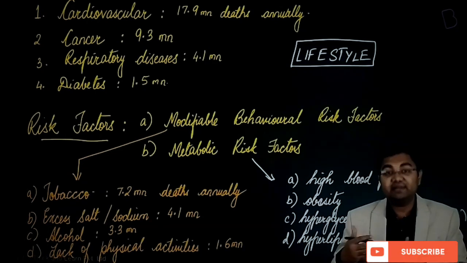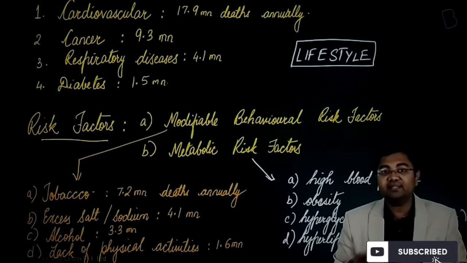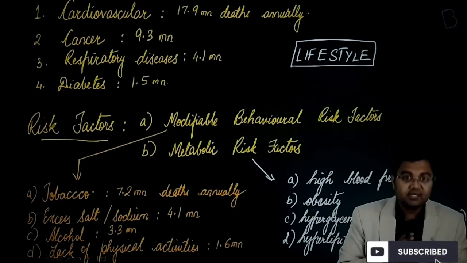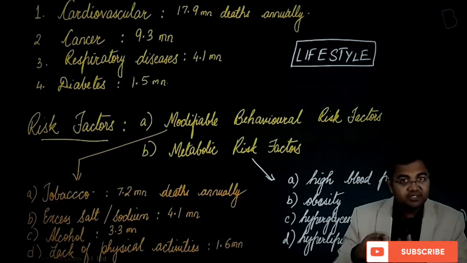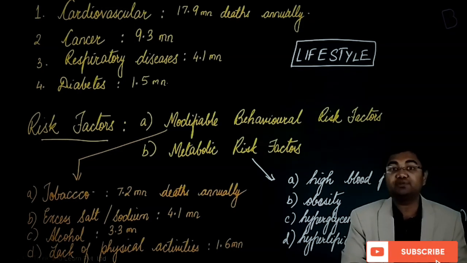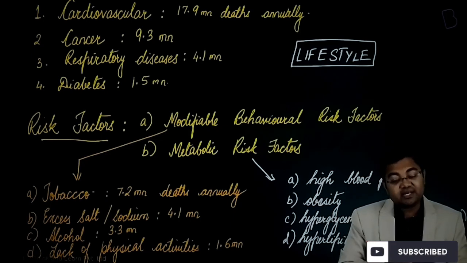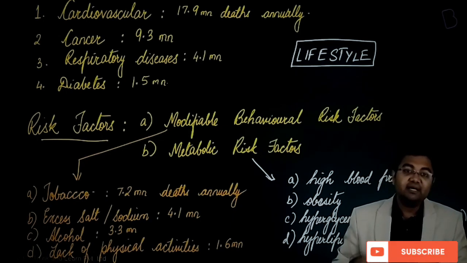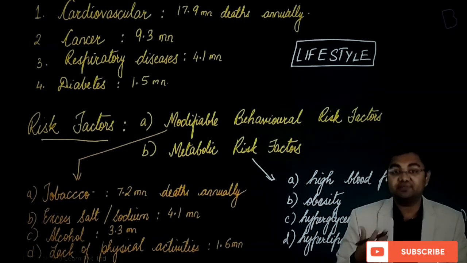So there are a lot of things that we have to maintain. We need to maintain a healthy lifestyle, whether in terms of diet, mental health, or physical activities. Just maintaining a healthy, disciplined lifestyle would mean that we can take care of a lot of these diseases. A lot of these diseases are directly related to our lifestyle. That's why many of these non-communicable diseases are also called lifestyle diseases.